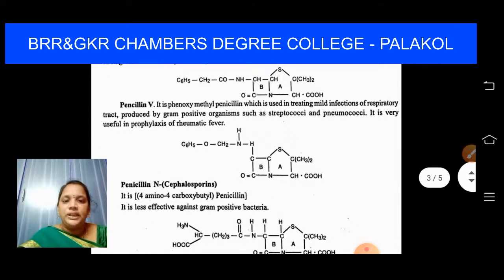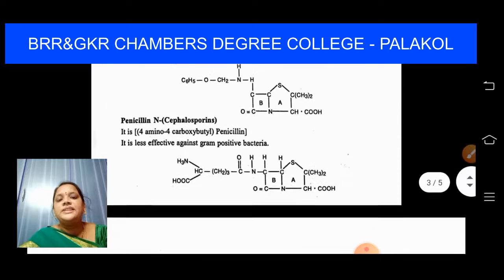What about penicillin V? Benzyl penicillin is penicillin G. Phenoxymethyl penicillin is our penicillin V. It is used for treating mild infections of the respiratory tract produced by gram-positive organisms such as streptococci and pneumococci. It is very useful in prophylaxis of rheumatic fever. We use penicillin V in rheumatic fevers. So penicillin V is used to treat mild respiratory infections caused by gram-positive organisms such as streptococci and pneumococci. Okay.